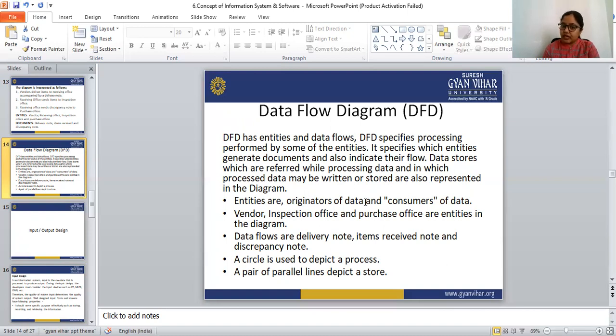Entities are originators of the data and consumers of the data. Vendors, inspection office, and purchase office are the entities of the diagram. The data flows are the delivery note, item received notes, and discrepancy notes. A circle is used to depict a process. A pair of parallel lines depicts a store. So this is the data flow diagram, and this is all about the data flow diagram.